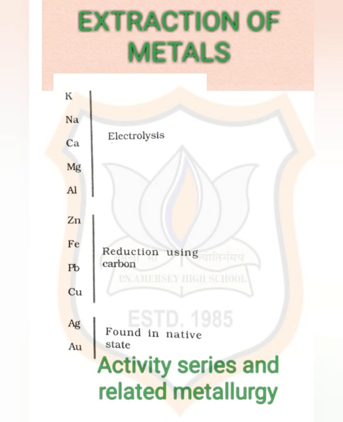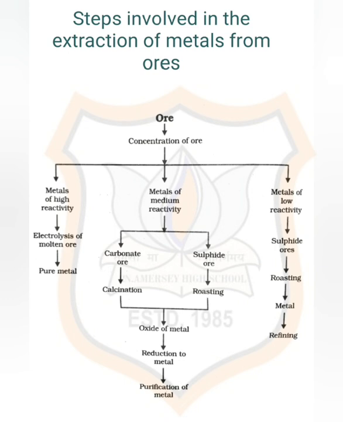Now we'll find that the ores of many metals are oxides. This is because oxygen is a very reactive element and is very abundant on the earth. Thus, on the basis of reactivity, we can group the metals into the following three categories. Very first, metals of low reactivity. Second, metals of medium reactivity. And the third one, metals of high reactivity, as shown in this chart.